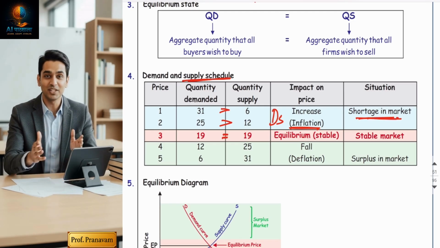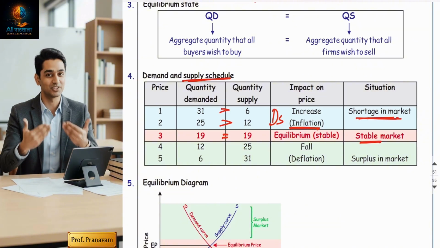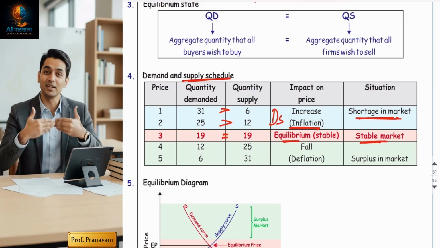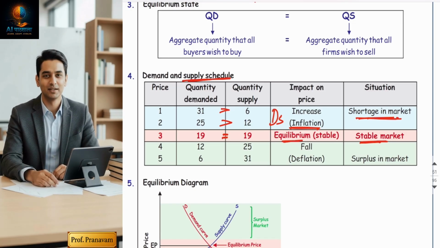When demand and supply are equal, it's called a very happening situation. Both buyers and sellers are happy. It's called a stable market and it is called equilibrium. No inflation and no deflation.